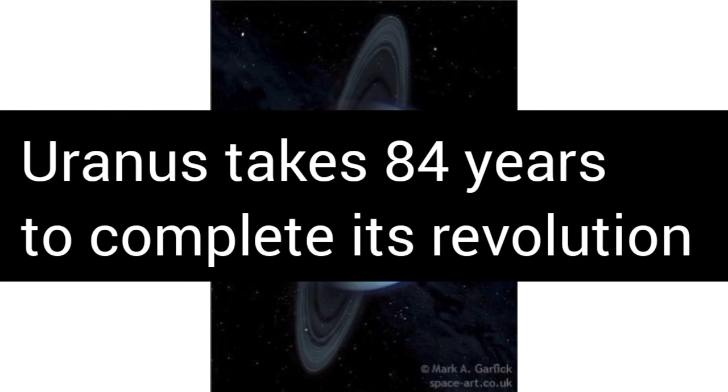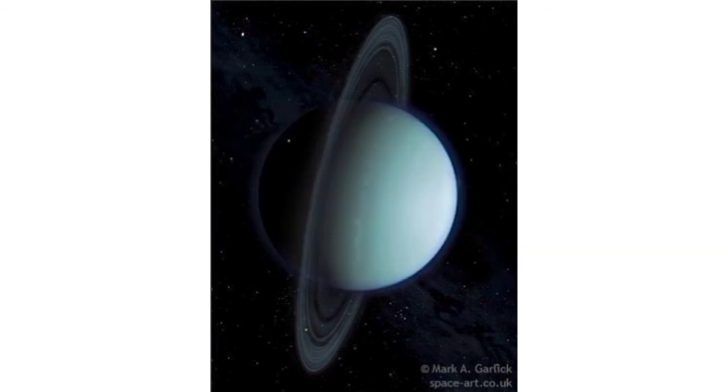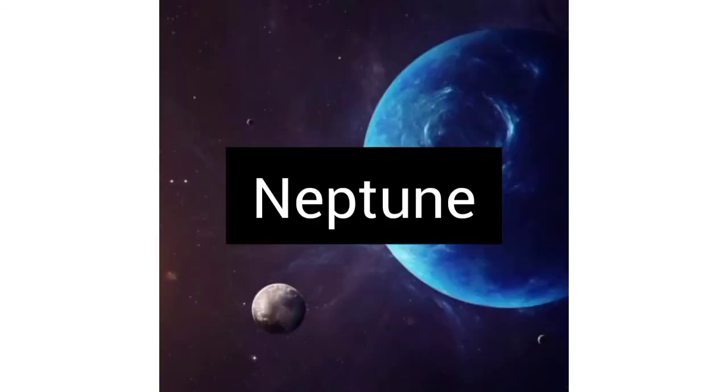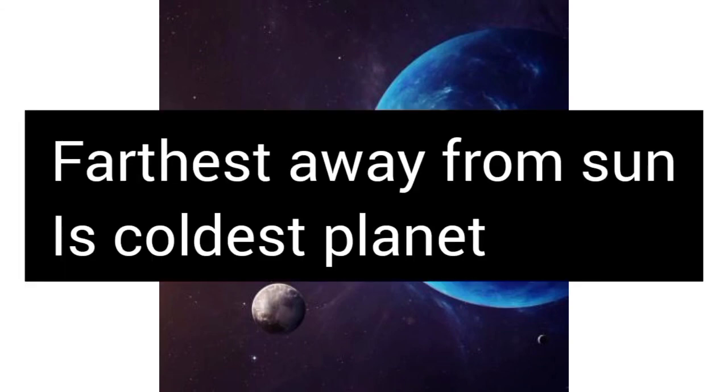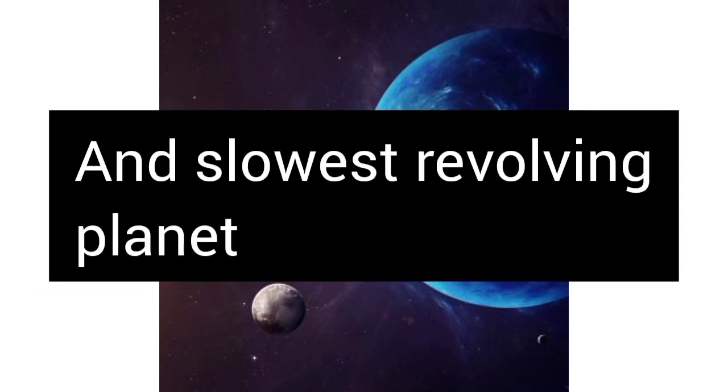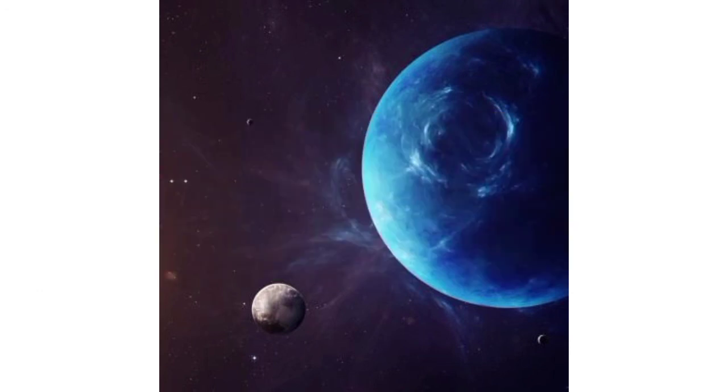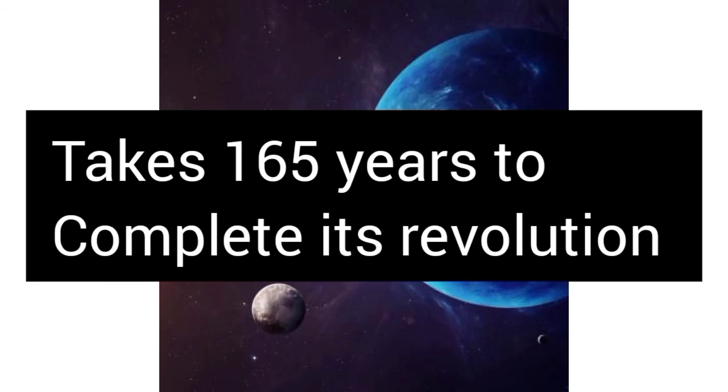And then our last planet is Neptune. Neptune is the 8th planet of the solar system. It is the farthest and the coldest planet of our solar system. And it is the slowest revolving planet, as it takes 165 years to complete its revolution around the Sun.